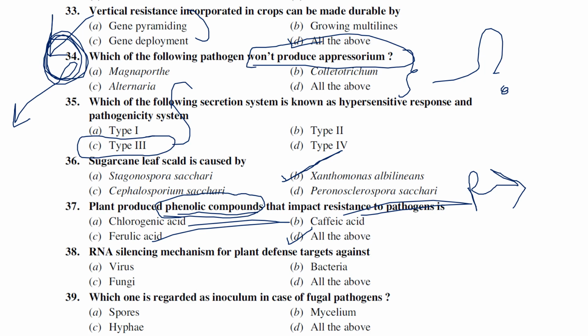RNA silencing mechanism for plant defense targets viruses, bacteria, fungi, all the above.